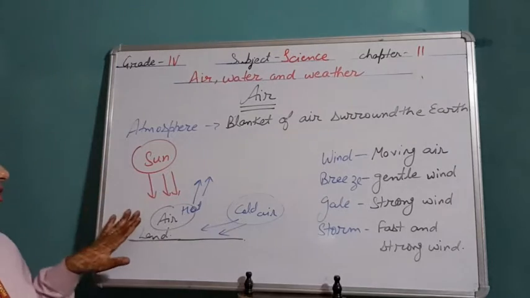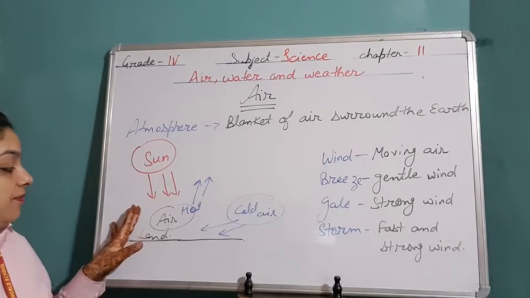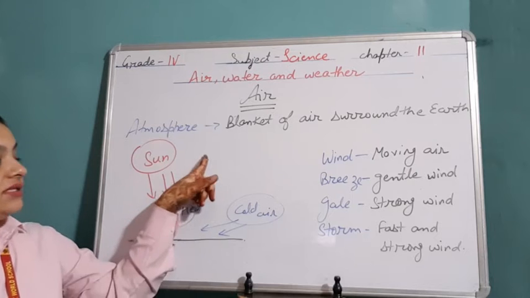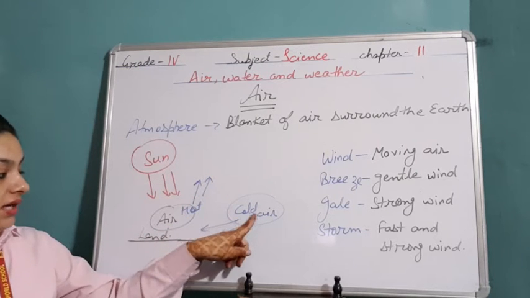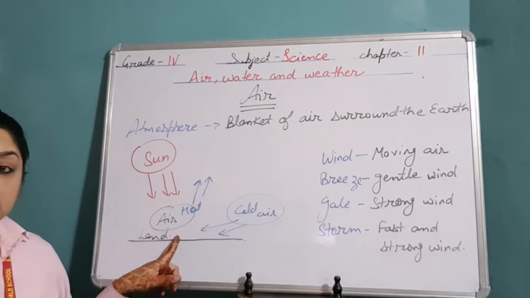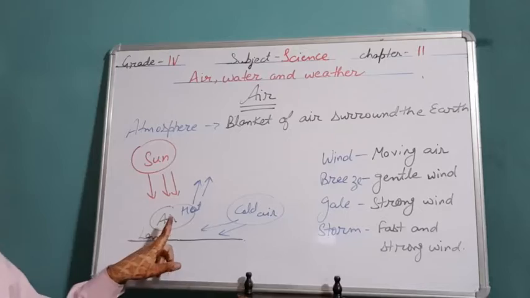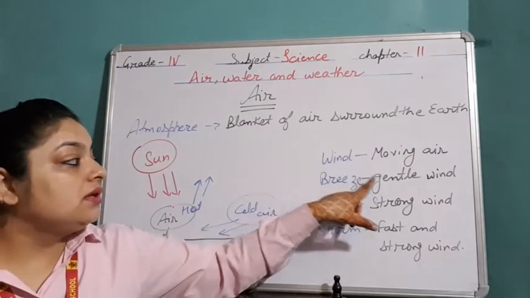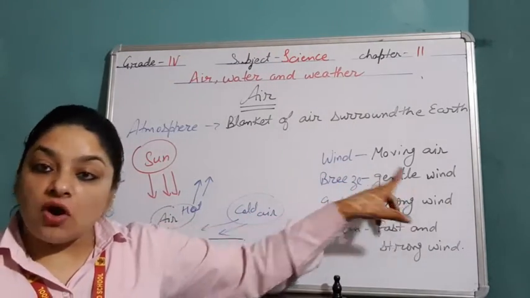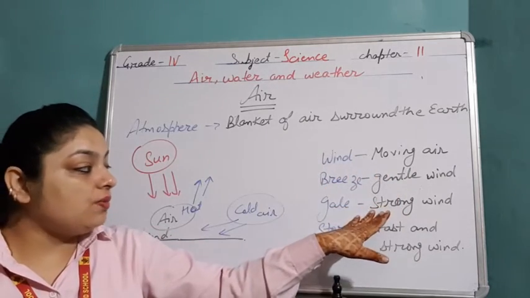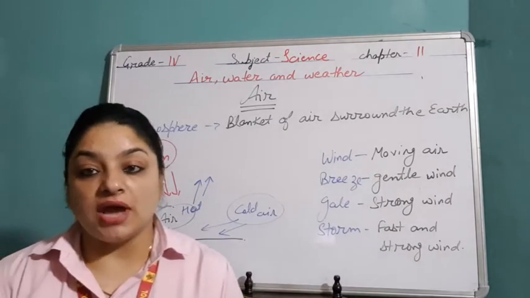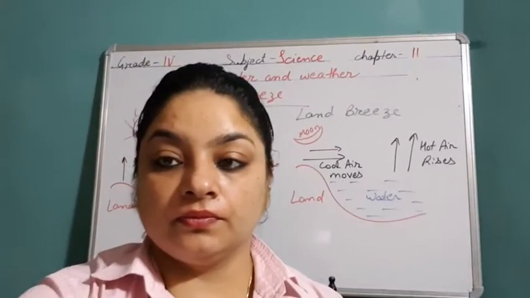The air which comes in contact with the sun gets heated up, and hot air always becomes lighter and rises up, and the cold air comes in to take its place. In this way air moves, and this moving air is known as wind. When there is gentle wind, we call it breeze, strong wind is known as gale, and fast and strong wind is known as storm.